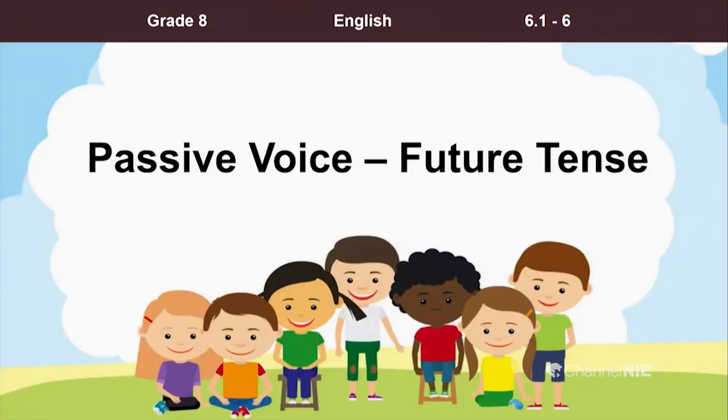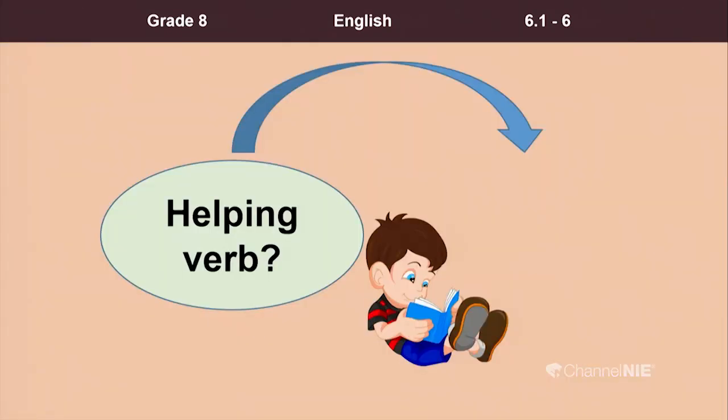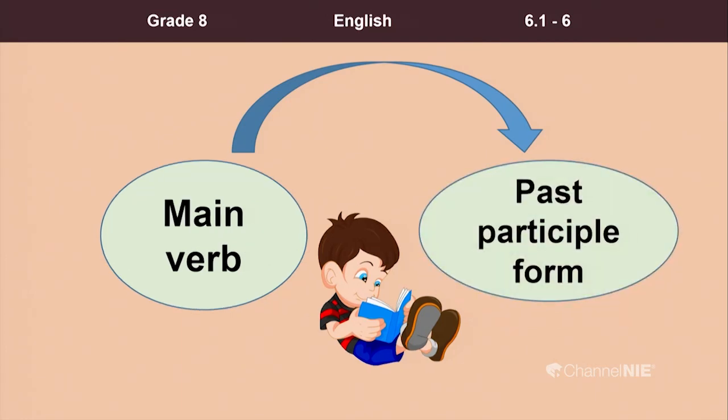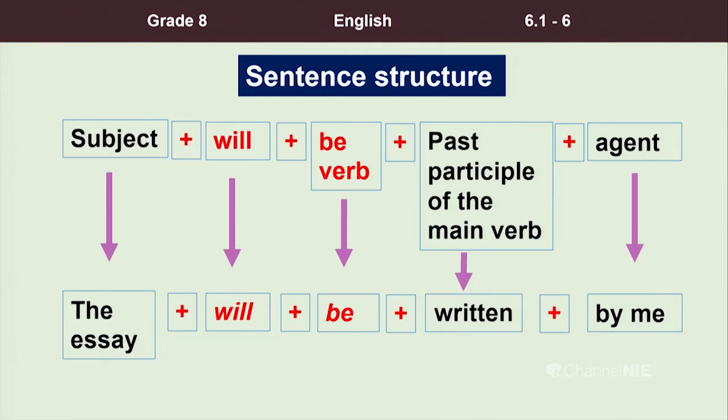Right. Now, children, we are focusing on the passive voice in the simple future tense. And for that, the helping verb. What is the helping verb that we are using in the passive voice, Miss Suchitra? Be is a helping verb. Yes. And the main verb. The past participle form of the verb. Yes, that is a must. In the main verb, you have to use the past participle form and the helping verb should be be. Alright, so now I understand why you need past participle in passive voice.